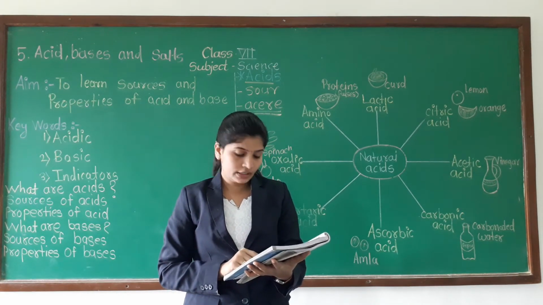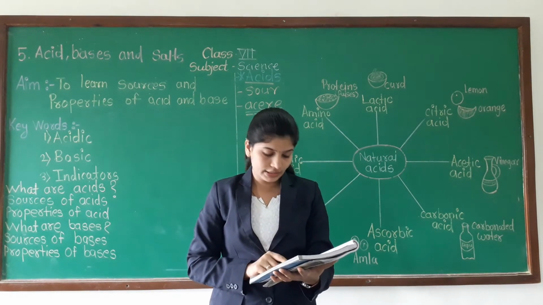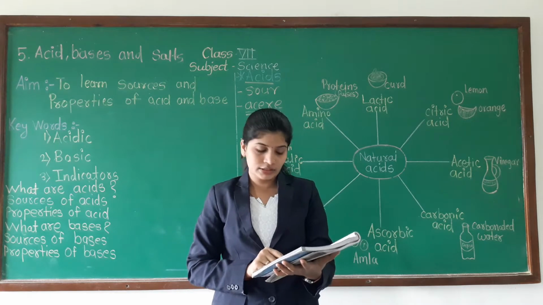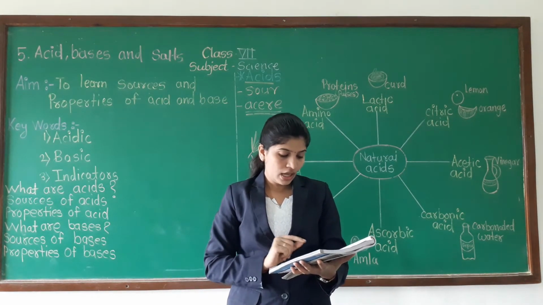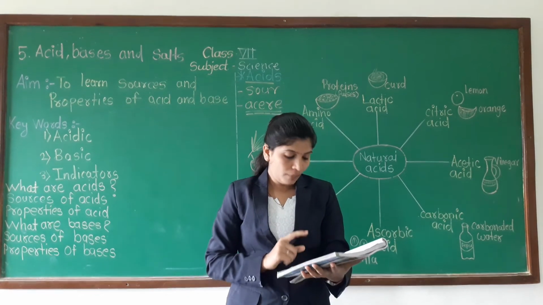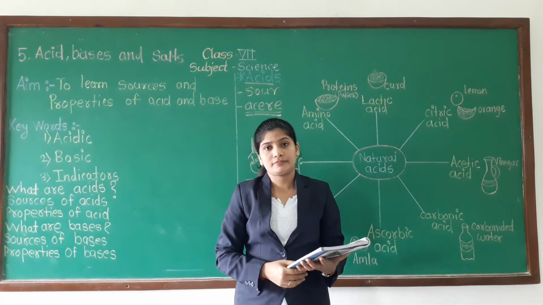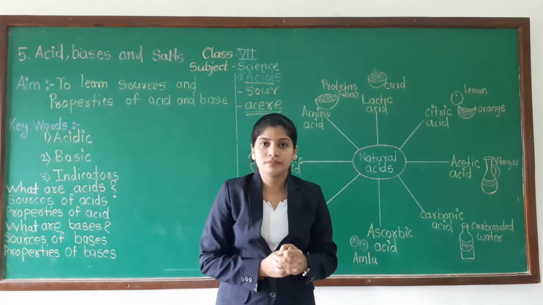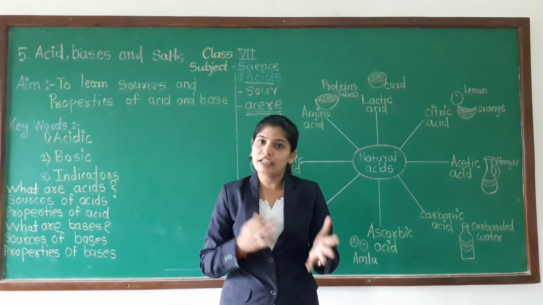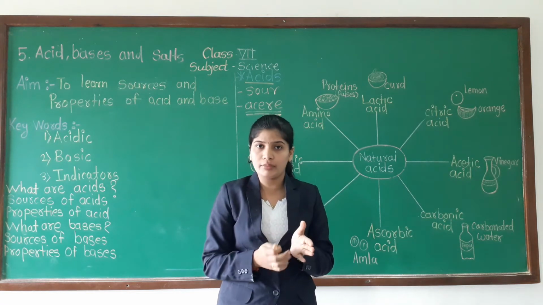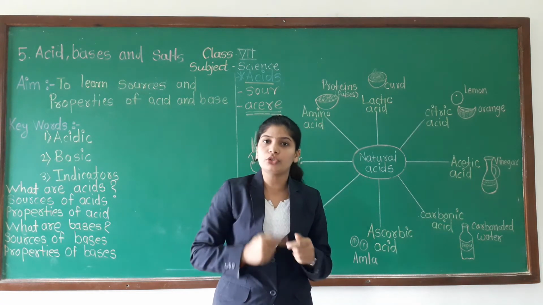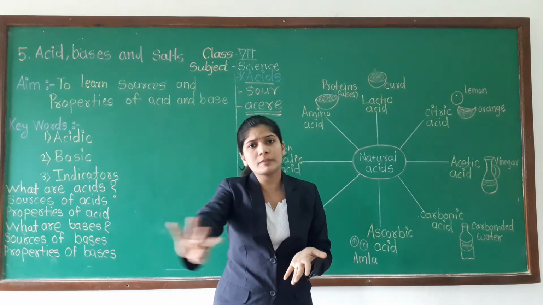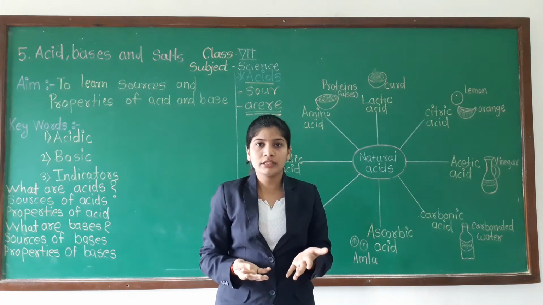Sugar, sweet. Common salt, salty. Amla, sour. Baking soda, bitter. Grapes, sour. Unripe mango, sour. But what about cucumber? Can you tell me the taste of cucumber? If cucumber is available at your home, you have to eat it and tell me the taste. But can you tell me the taste of all substances?